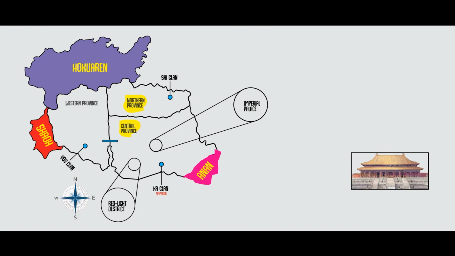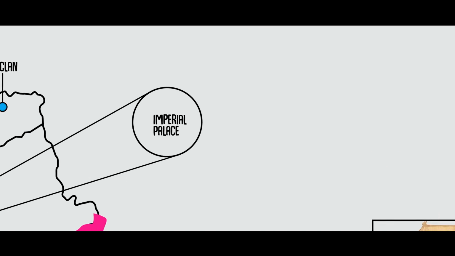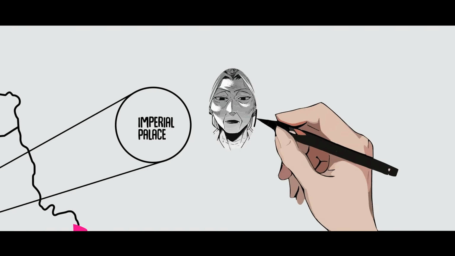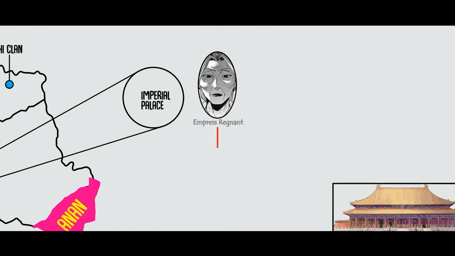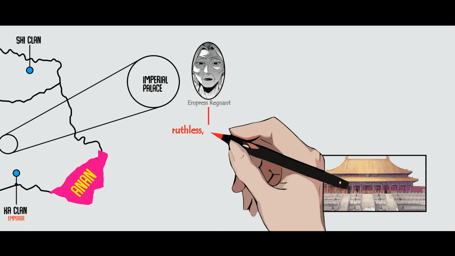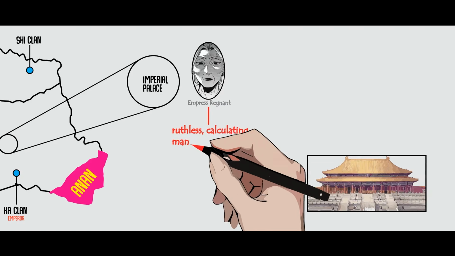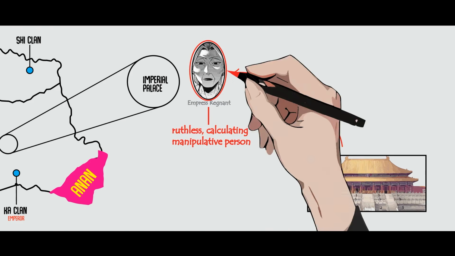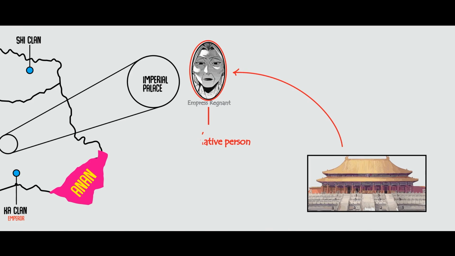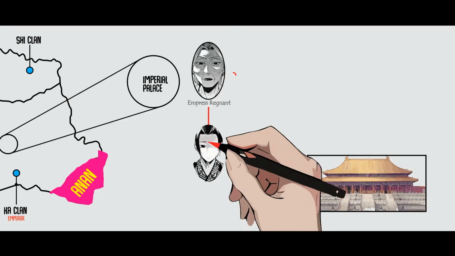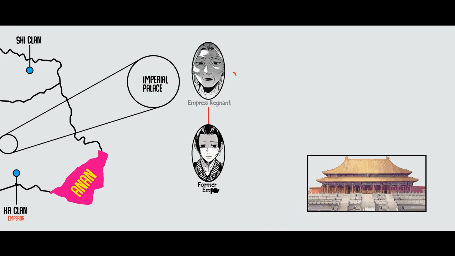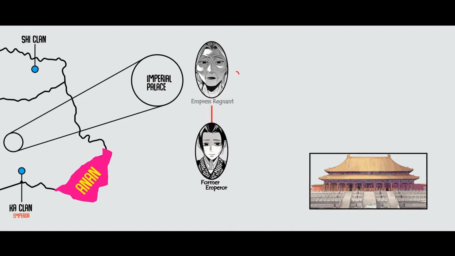These consorts are generally divided into 3 ranks: low, mid, and high. The empress is usually chosen from among the high-ranking consorts, with the most important qualification being that she has borne a child for the emperor. But even in this rigid structure, fate and circumstance can change everything. Empress Regnant was never supposed to ascend to her position. Her son, the former emperor, only rose to power after a deadly plague wiped out all of the other emperor's sons, leaving him as the sole surviving heir. And so, through tragedy, she became the empress of the nation.